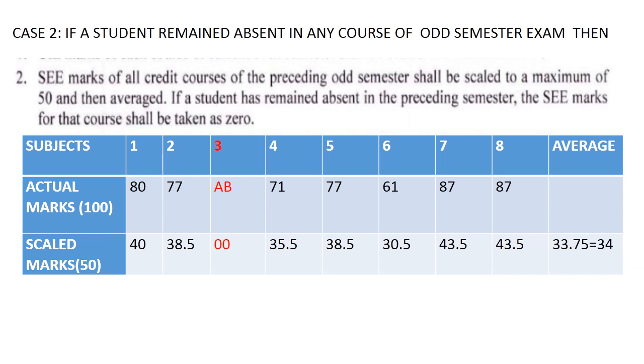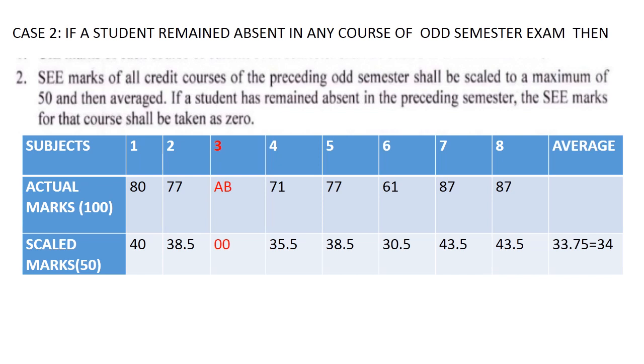This is first case. If the student remained absent in the preceding semester for any one subject, in the art semester, first semester, third semester, fifth subject, if the candidate is absent, then how should we calculate the result of that candidate? So already we have taken the 8 subject. So he got 80 for the first subject, 77 for the second subject, and he absent for the third subject. 71 for the fourth, 77 for the fifth, 61 for the sixth, 87 for the seventh subject, 87 for the eighth subject. So that is scale to 50.